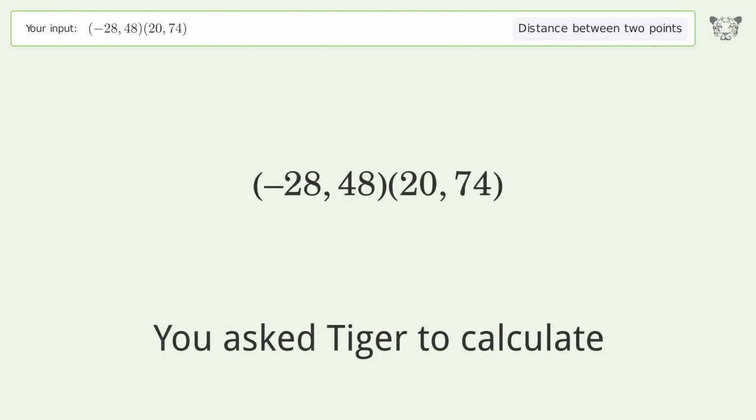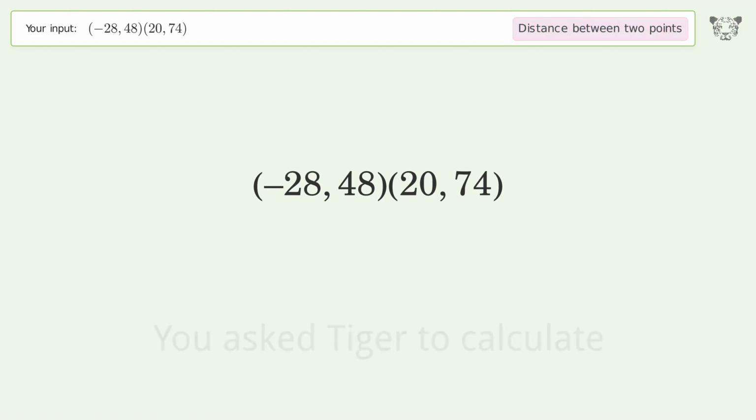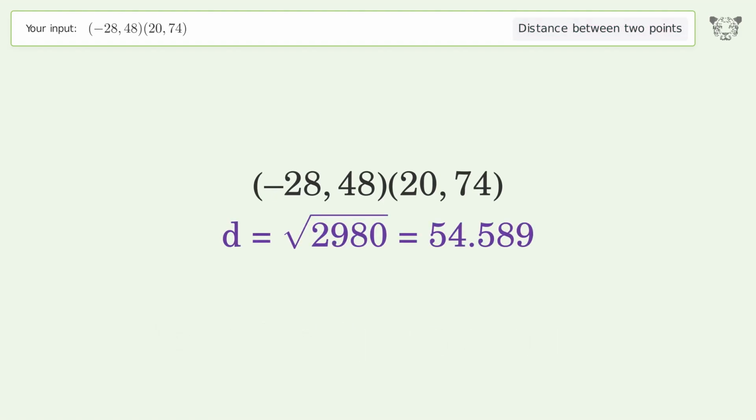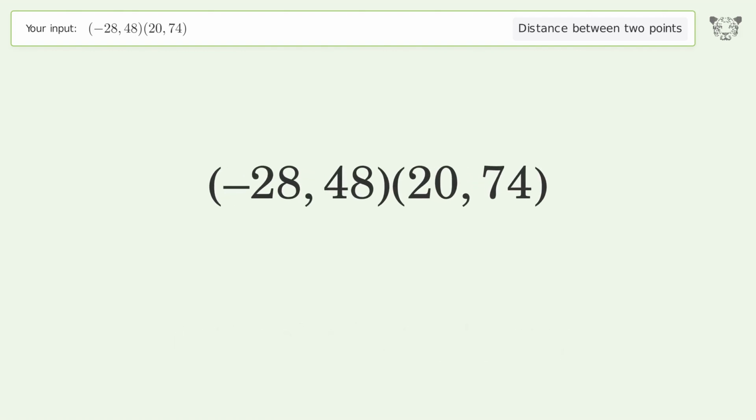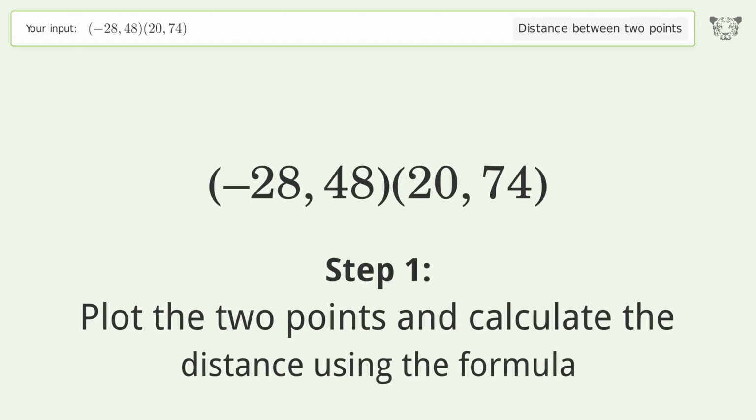You ask Tiger to calculate. This deals with the distance between 2 points. The distance between the 2 points is the square root of 2,980, or 54.589. Let's solve it step by step. Plot the 2 points and calculate the distance using the formula.